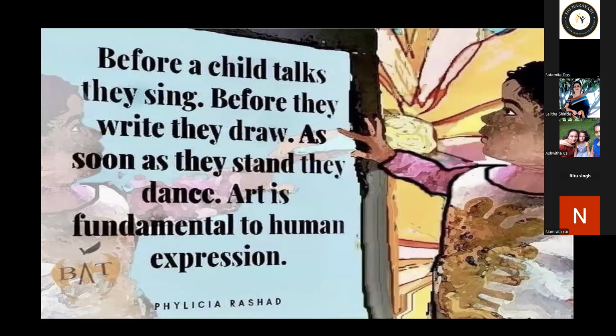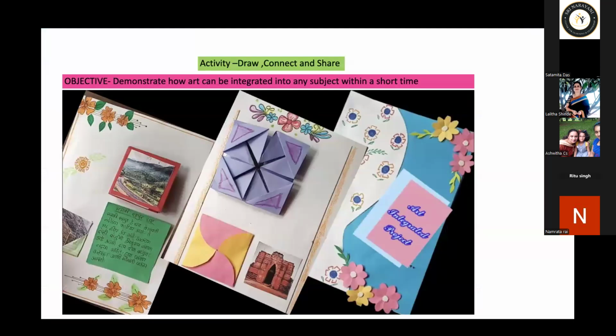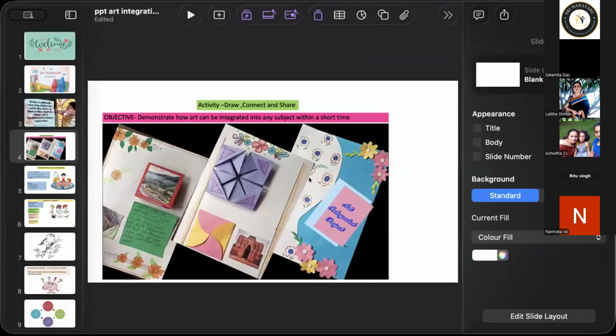Yes, teachers, have you done so? Yes, teachers. Now, can any one of you please explain what you have drawn and what you can see there?